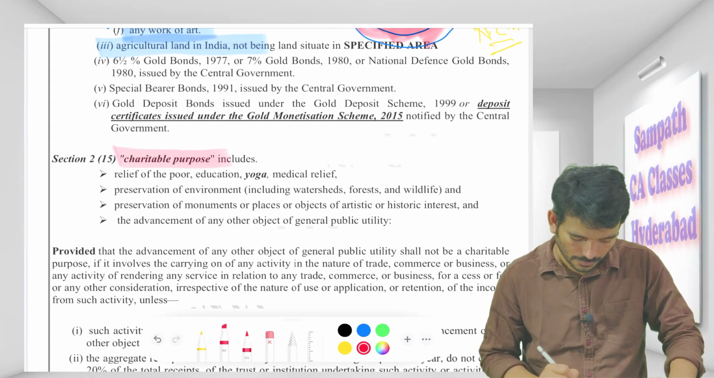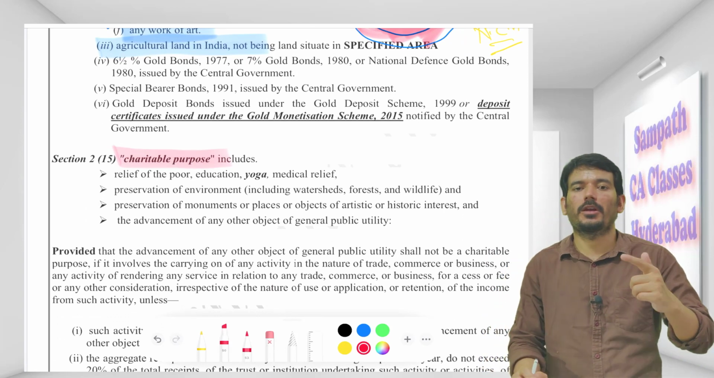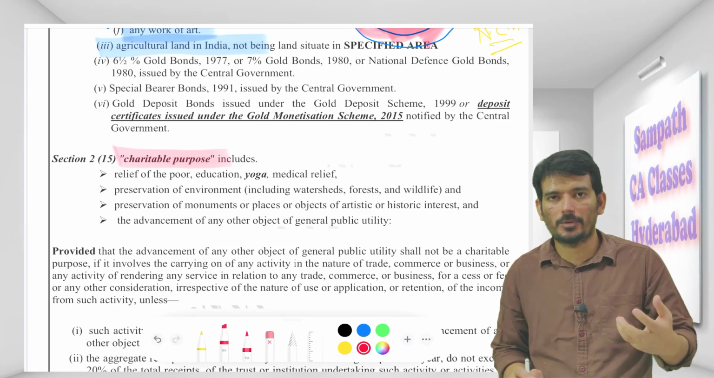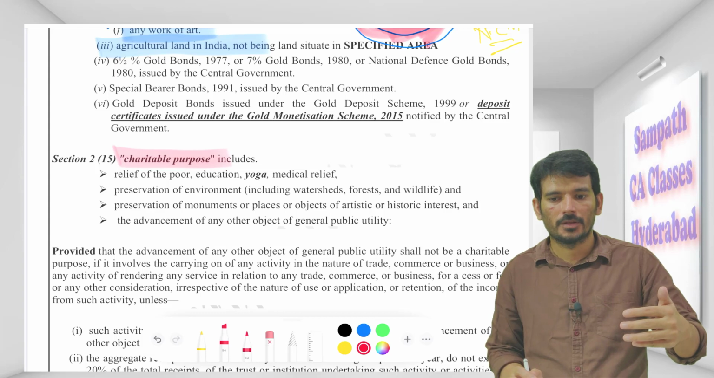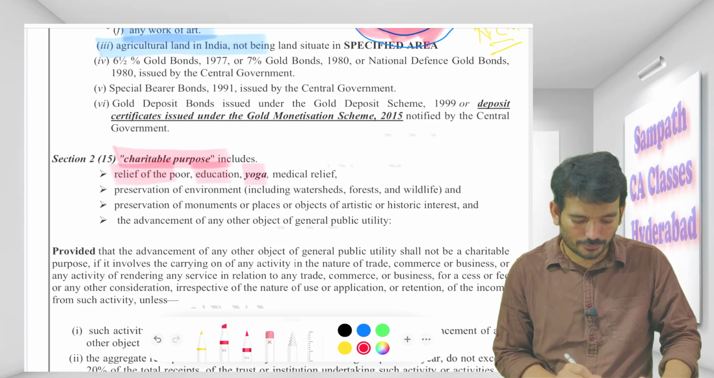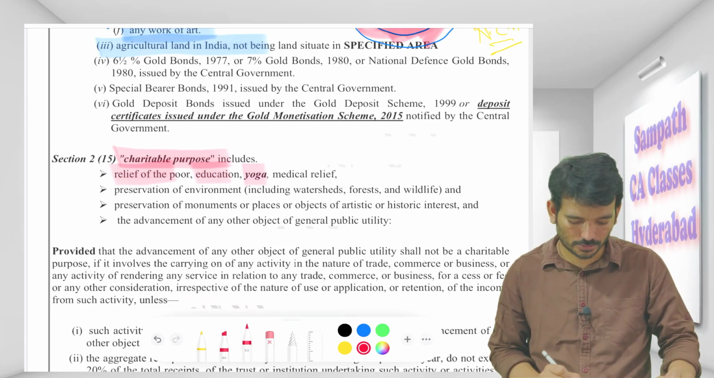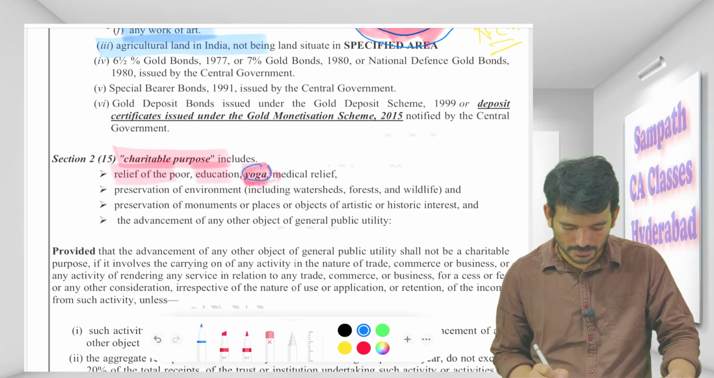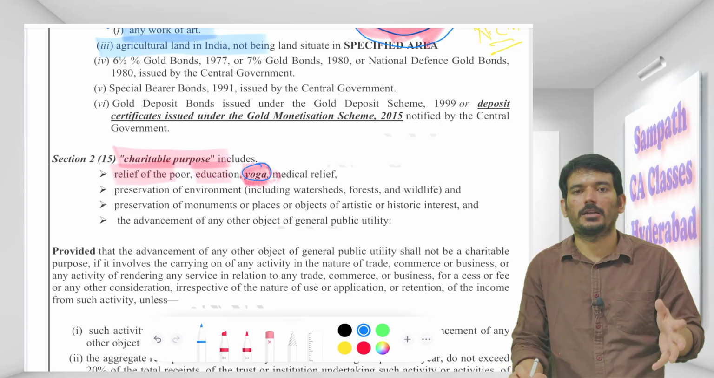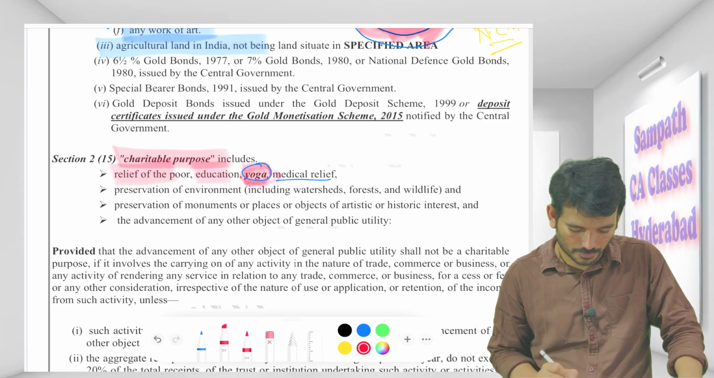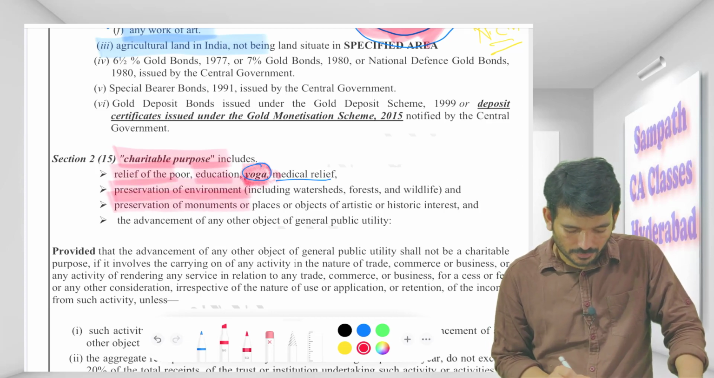Okay. And charitable purpose. This section is more relevant for final students, but still I would say we can expect 1 or 2 marks here. When you say charitable purpose, these are people coming up with an idea that they want to do something for society. Something related to the poor, education, yoga. Remember, even yoga is a charitable purpose. Somebody starting yoga in your place can say, I am a charitable institution because my main objective is charitable purpose. Medical relief to the poor, preservation of the environment, preservation of monuments, or advancement of any other object.